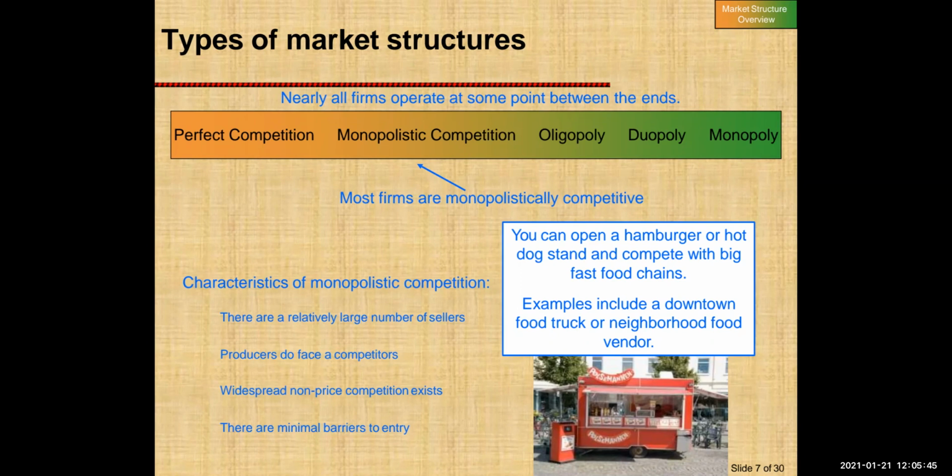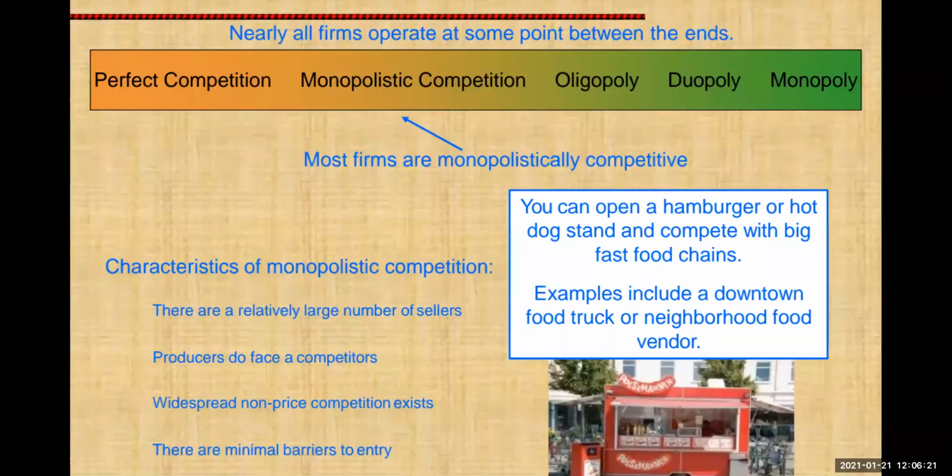Over here also, both producer and consumer have perfect knowledge about the product. Same way, like let's say you want to buy a phone, but you don't have information, which is not possible because all of us know the features of every phone, that how much RAM does it have, how much camera pixel does it have. So all this information would help us to decide which product to buy. So all this information is known to the buyer, as well as the seller is well aware of the market situation as to what is the demand and taste and preference of the consumer.